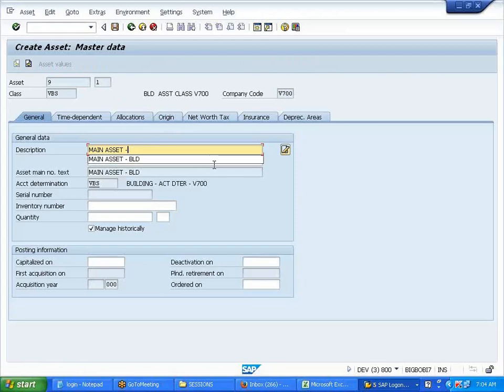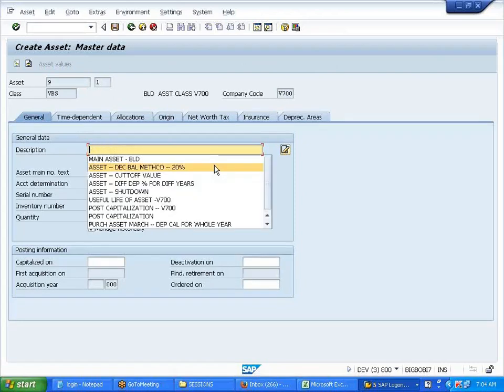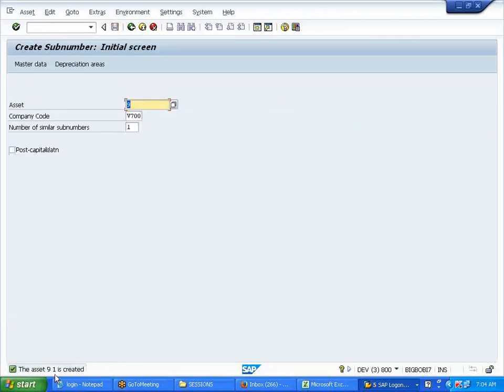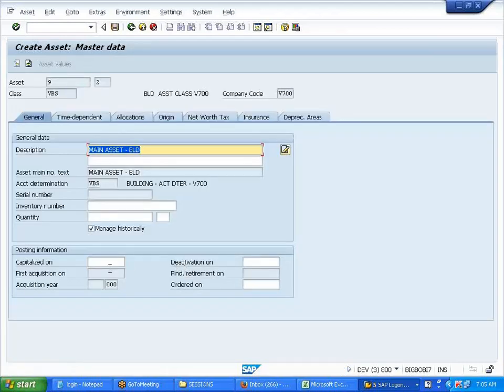So this is my sub asset, let's say warehouse 1. I'll save it, see here. It says 9 of 1, right? Now again I go, 9 of 2 now.